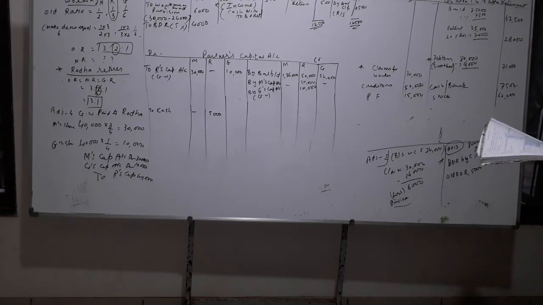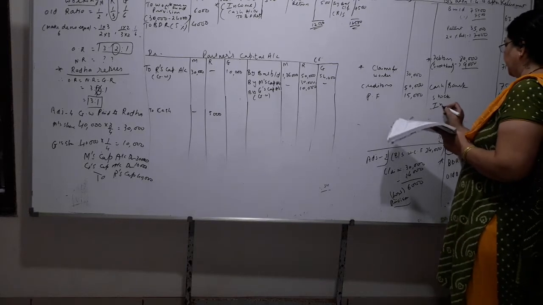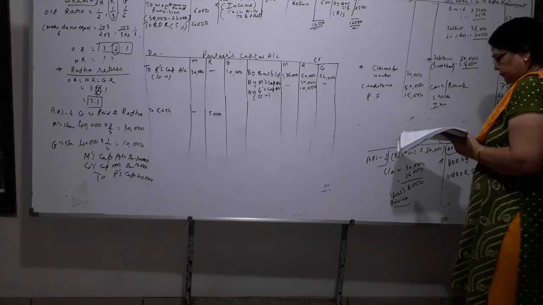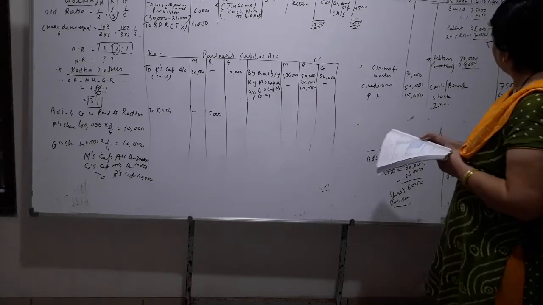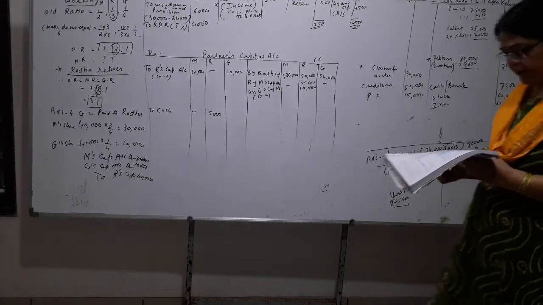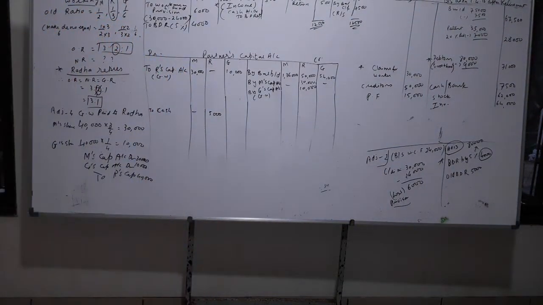Okay, investments, nothing is told, so as it is. How much? 64. Okay, this is 7,500.